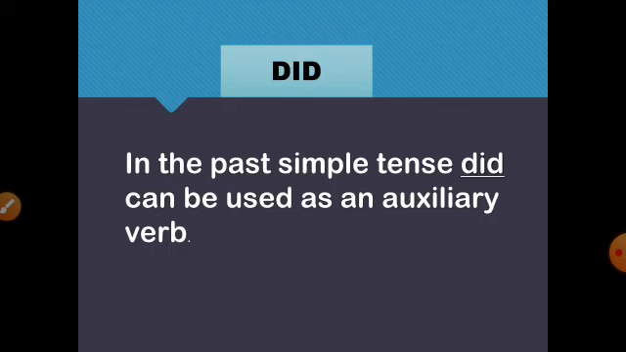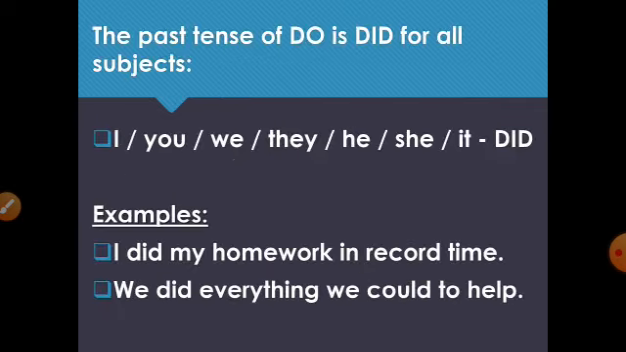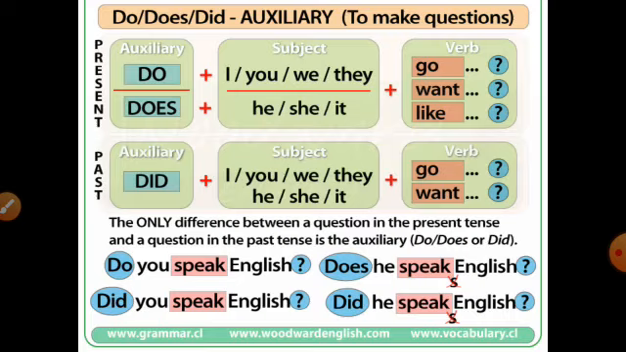Did is the past simple tense. We use did with the past simple tense, and we use did with I, you, we, they, he, she, and it. Examples: I did my homework in record time. We did everything we could do to help.